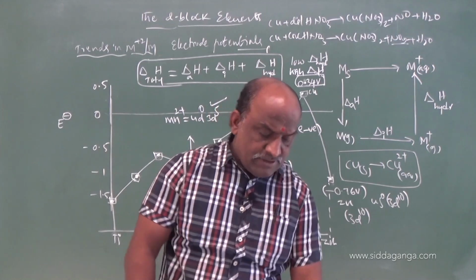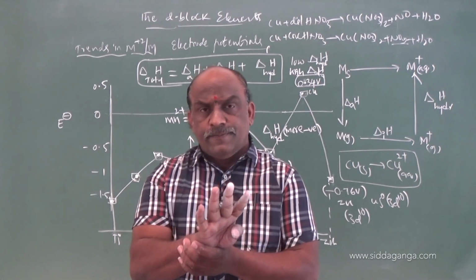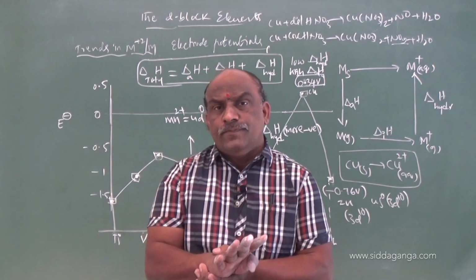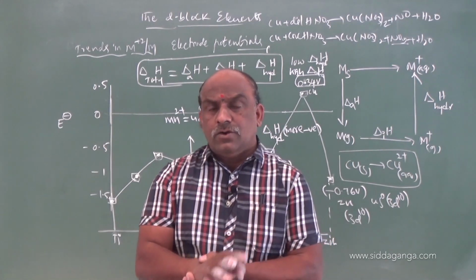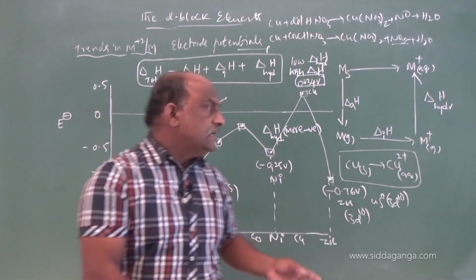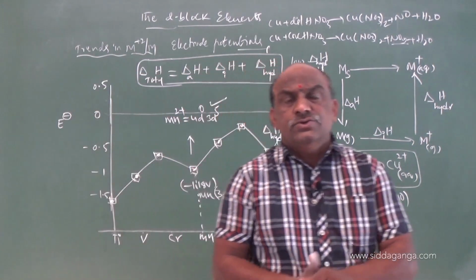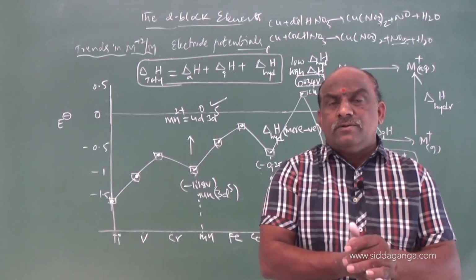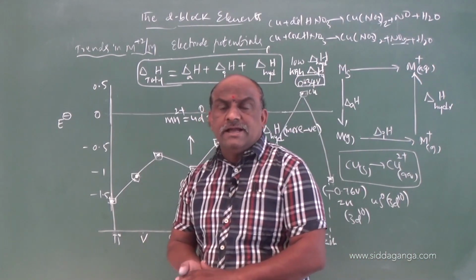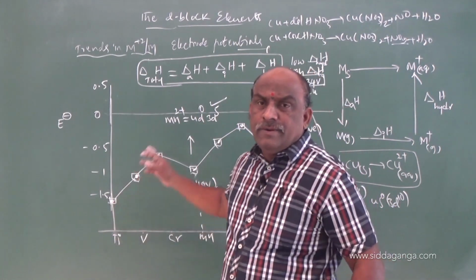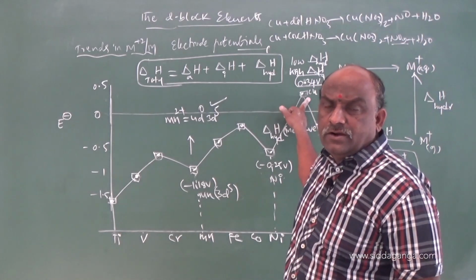So, in this graph you should remember 4 points: stability of M2 plus, M couple electrode potentials. Scandium is not there in this series because scandium plus 2 is unstable. So, removing scandium, the remaining elements are titanium to zinc. One and only unique behavior of copper, that is plus 0.34 electrode potential.